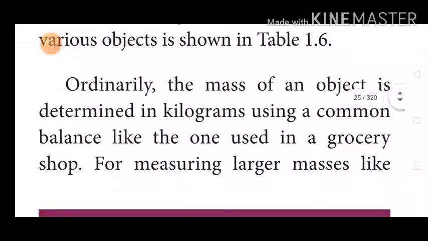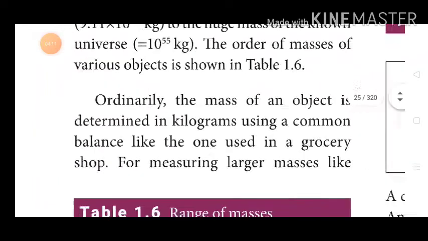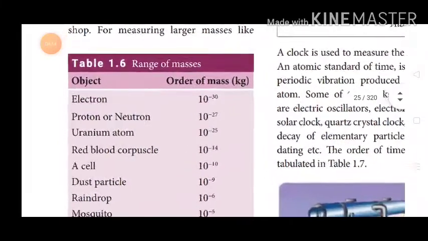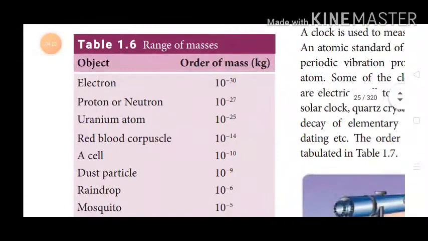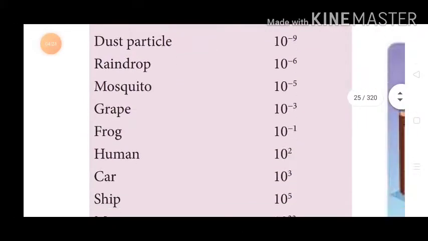Ordinarily, the mass of an object is determined in kilograms using a common balance like one used in a grocery shop. For measuring the larger masses, like children, this is table 1.6, size of electron, proton, neutron. Go through it. It's a factual value. Go through it slowly.